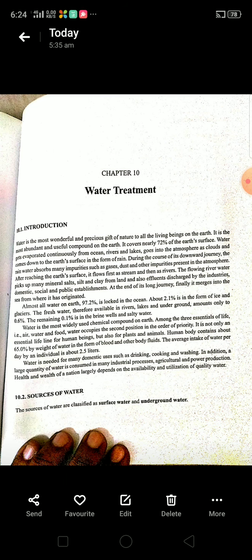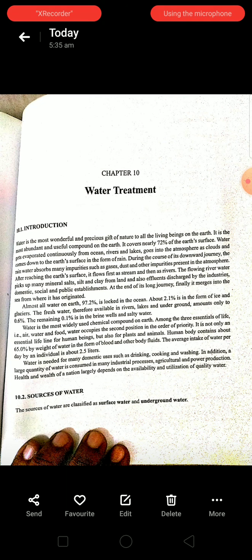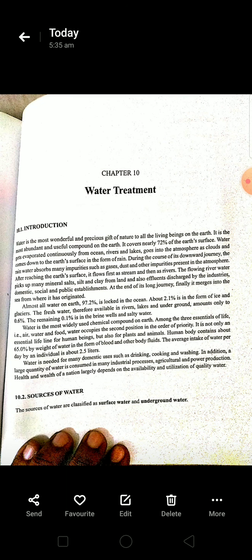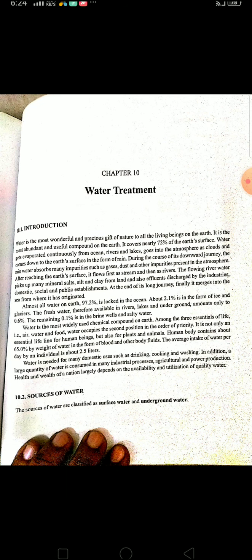As you already know, 72% of the earth's surface is covered by water. Of that, 97.2% is locked in oceans, 2.1% is in the form of ice and glaciers. Only 0.6% is potable or fresh water that we are using, and the remaining 0.1% is in brine wells and salty water.